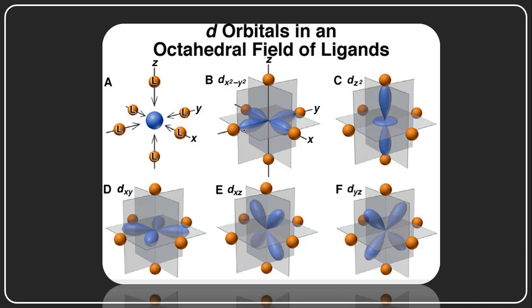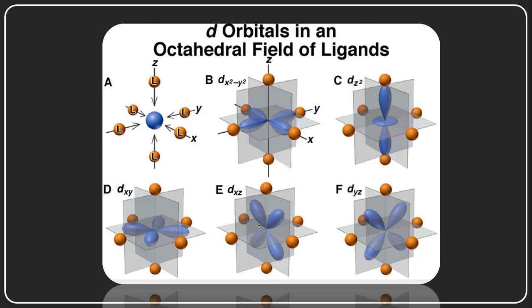These four lobes directly repel the orbitals of the ligands. Because of this, these orbitals increase their energy level. Similarly, the dz square orbital is along the z axis, where ligands are approaching, and its two lobes repel the orbitals of the ligands. That is the reason these two orbitals, the Eg orbitals, acquire more energy.